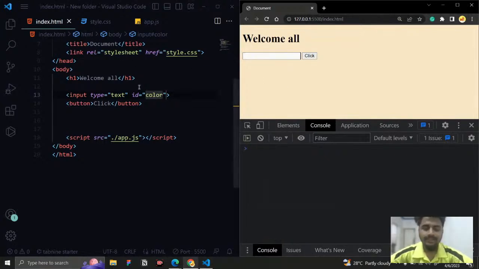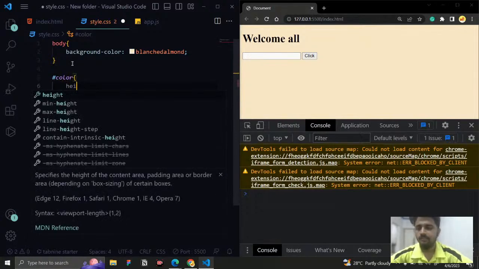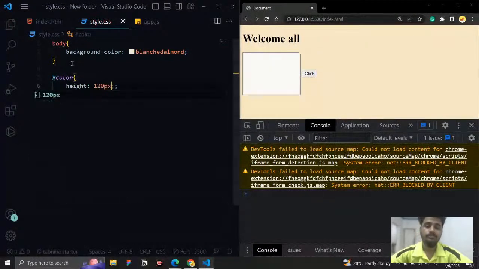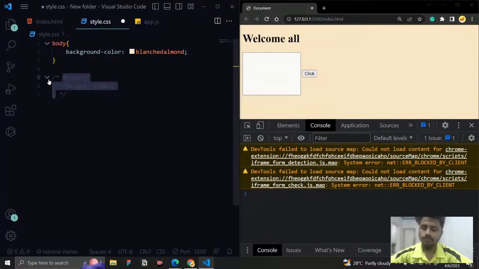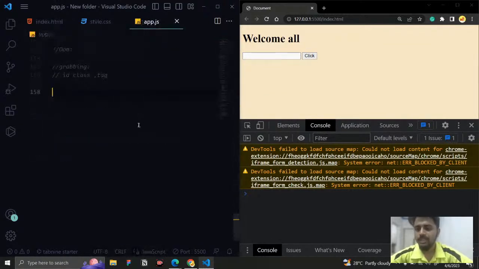And if I want to style it, how can we style it? We will use a number sign and color, and for example I just want to give the height as 120 pixels. You can see it becomes very big like this. So like this, we can change the style of it. Same like that, first here, I just want to fetch the element based on their ID. So what is the method that is available to grab an element based on their ID?